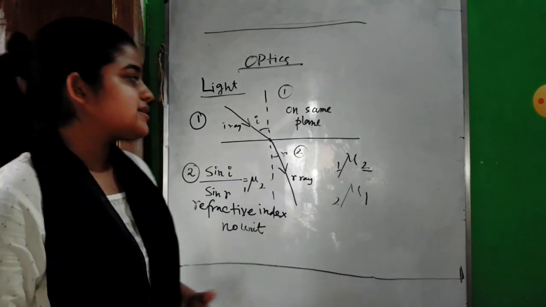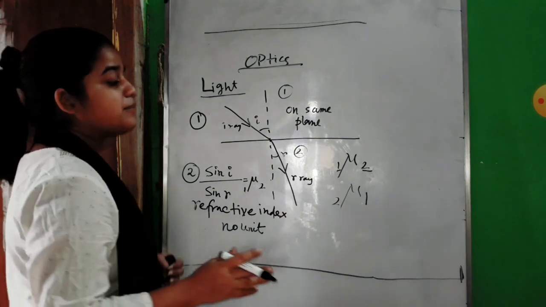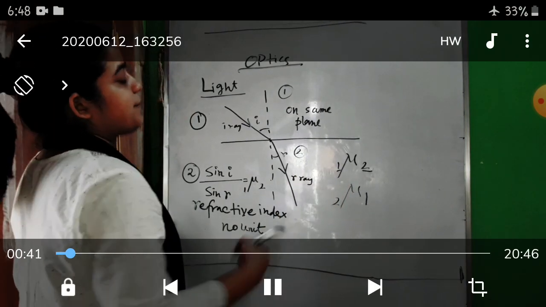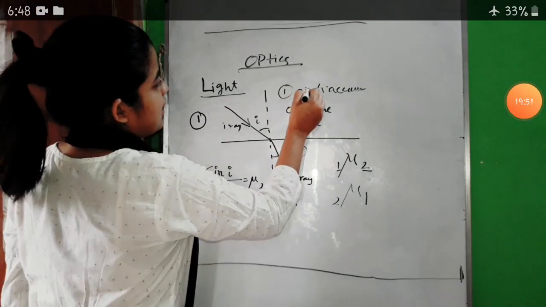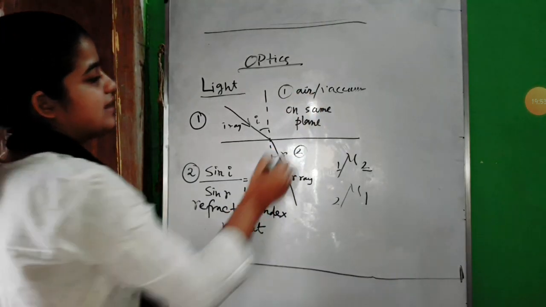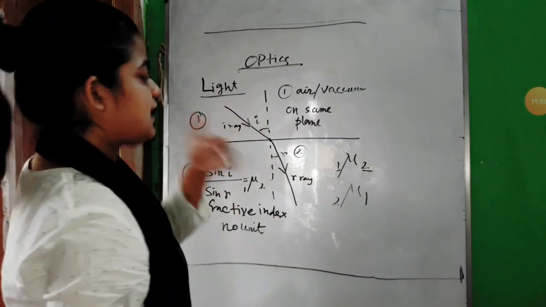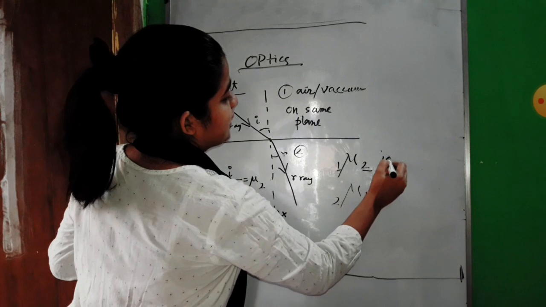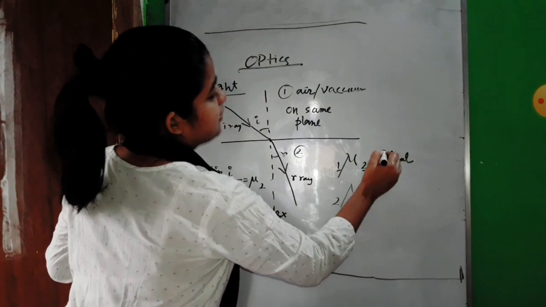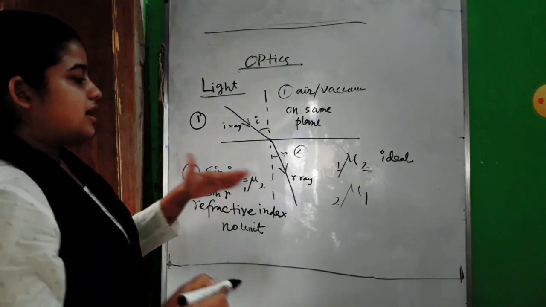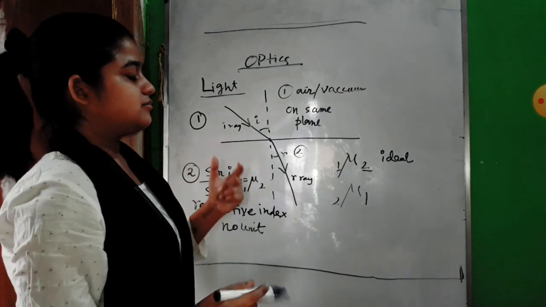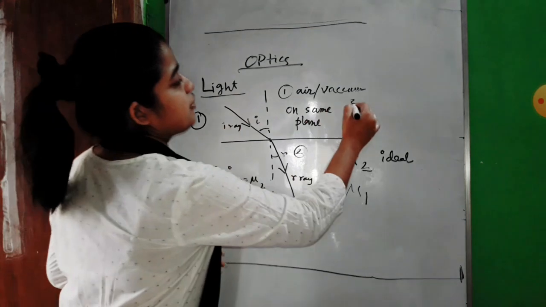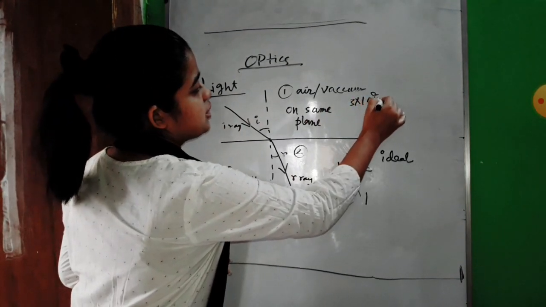So when we find the refractive index of any medium with respect to air or vacuum, that means our first medium is air, and with respect to that we are finding the refractive index of the second medium, we call that the ideal refractive index, because the speed of light for air is the maximum, we know, 3 into 10 to the power 8 meter per second.